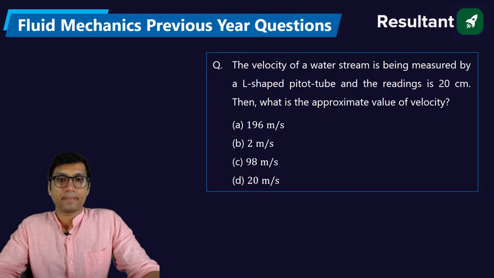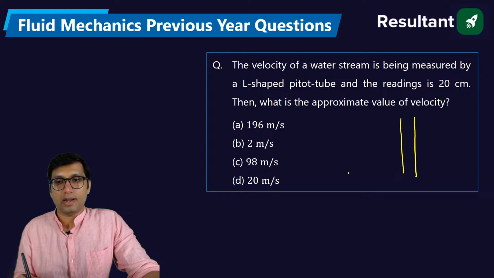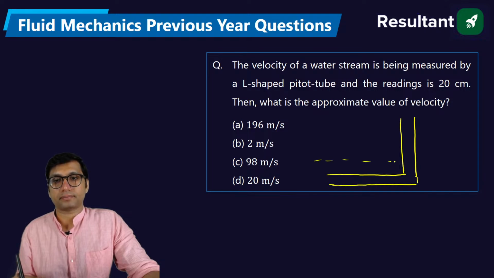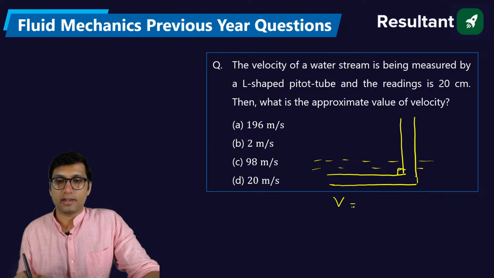All right. The velocity of the water stream is being measured by an L-shaped pitot tube. Pitot tube is definitely, as you know, the application of Bernoulli. It is used to measure the velocity of the fluid in the pipe and open channel. It is an L-shaped tube, or tube bent at 90 degrees, and it is used to find the velocity, that is equal to under root 2gh.